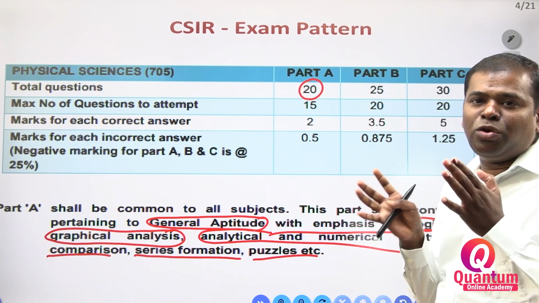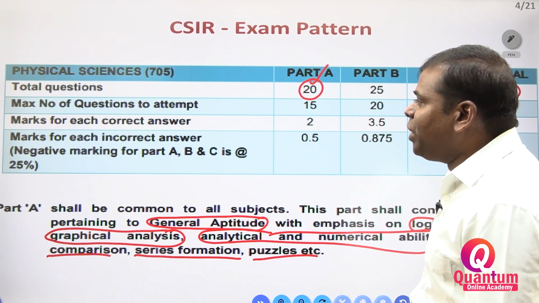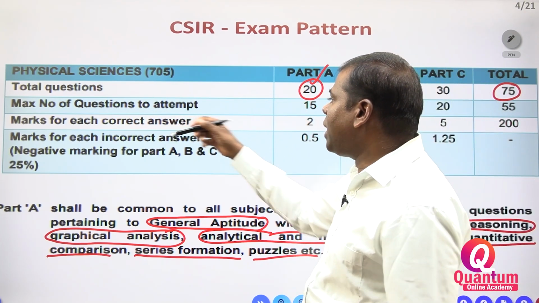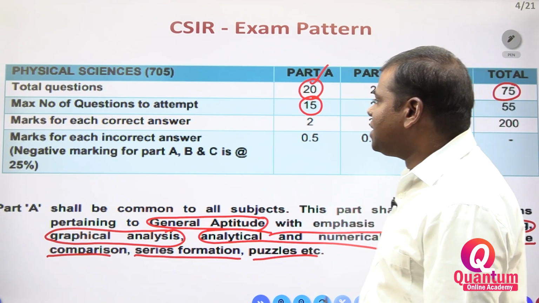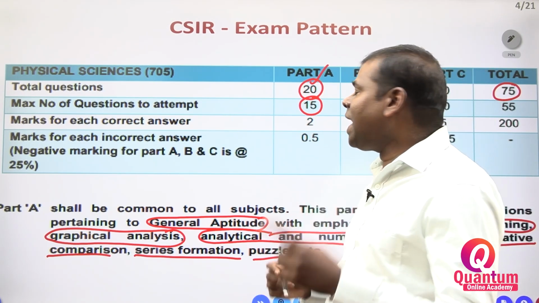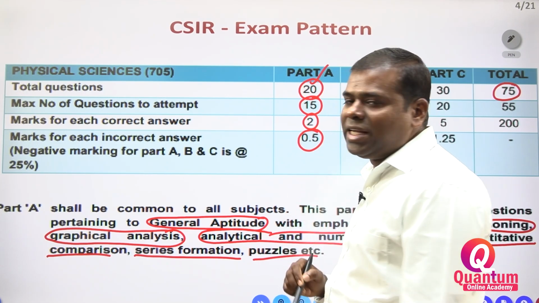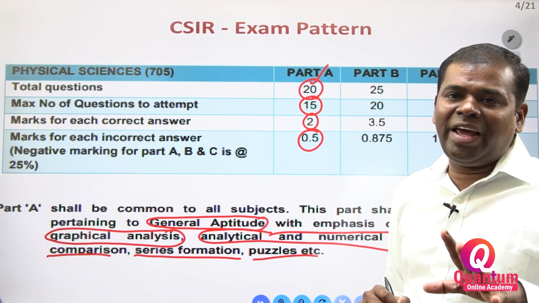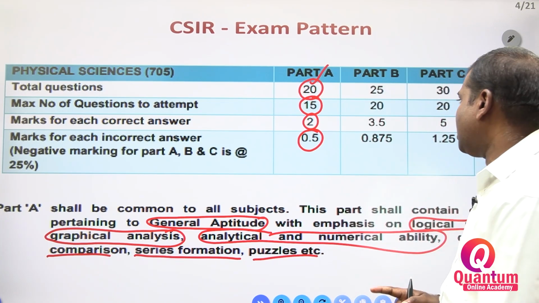These questions you may get among the 20 questions. Out of 20 questions, how many do you have to attempt? 15 questions you may attempt. Each question carries 2 marks. There is a 1/4 negative, that is, each wrong answer you lose 0.5 marks.